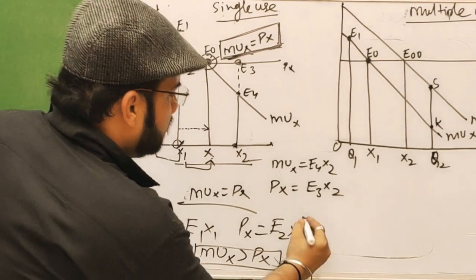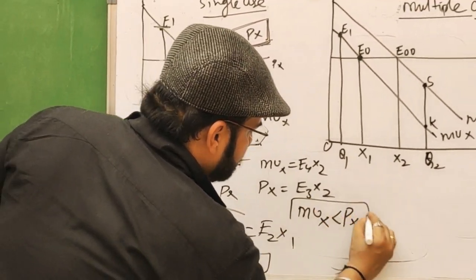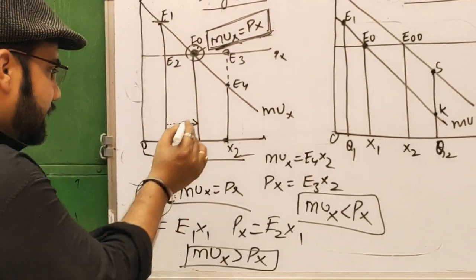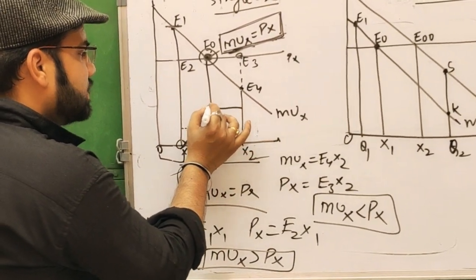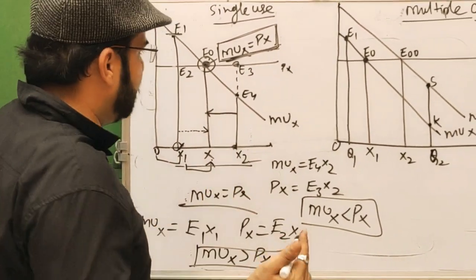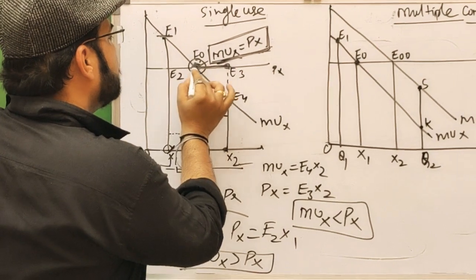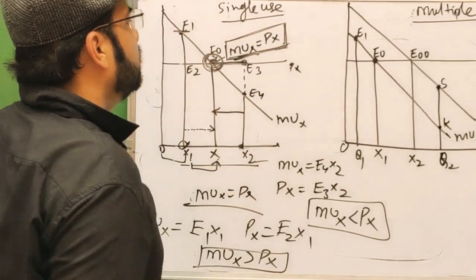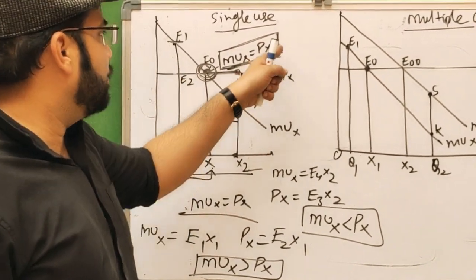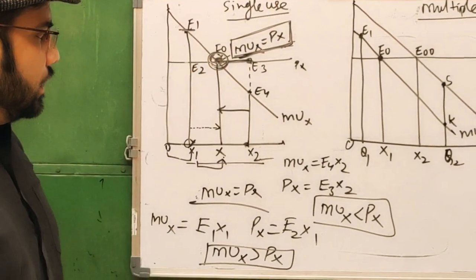So the marginal utility of X is less than the price of X. Now the consumer will cut the consumption of commodity X to maximize his welfare, until this condition is obtained: marginal utility of X equals the price of X. This is the single commodity model in the cardinal approach.